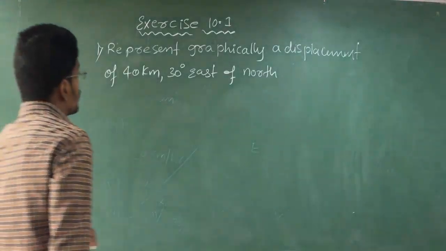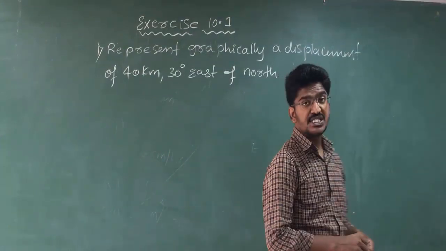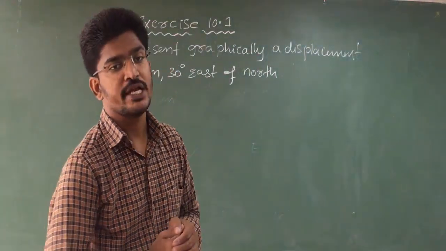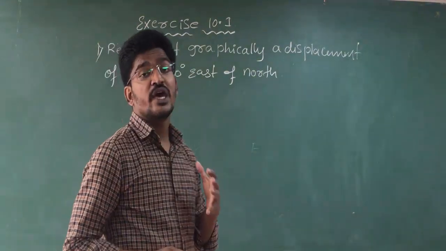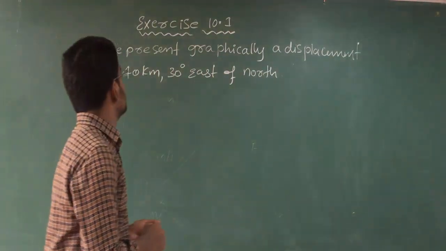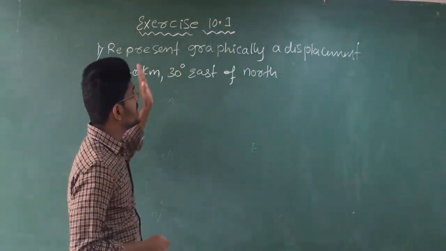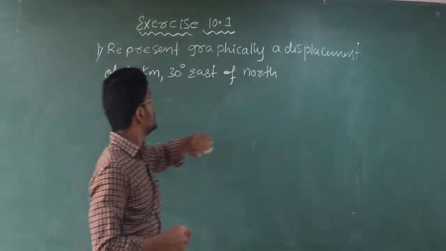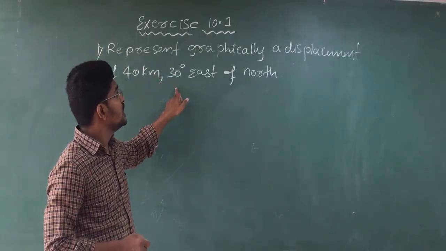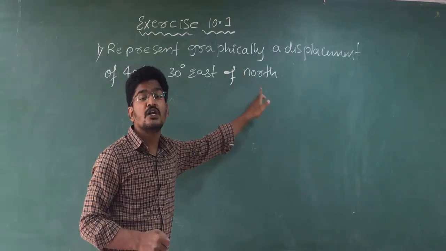Okay students, now let us start our first exercise, that is 10.1. In that, the first example is: represent graphically a displacement of 40 kilometers 30 degree east of north.